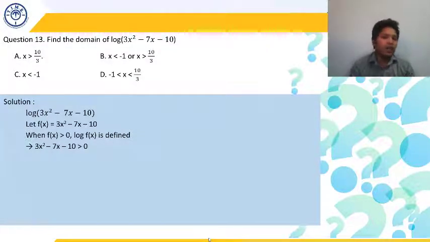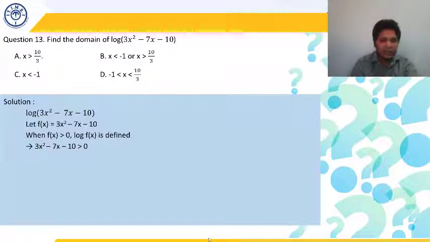Option D again cannot be the answer, because option D says x should lie between minus 1 and 10 by 3. But for values greater than 10 by 3 we are satisfying the inequality. So option C cannot be the answer, and option D cannot be the answer. What can be the answer? Either A or B. To get the idea, take any value less than minus 1 and check whether it is satisfying the inequality or not. If it is satisfying the inequality, then option B will become the answer.